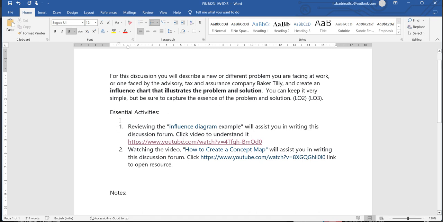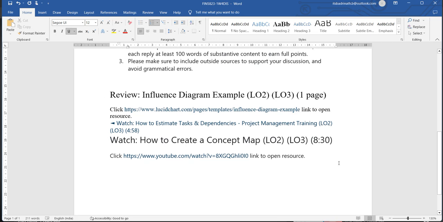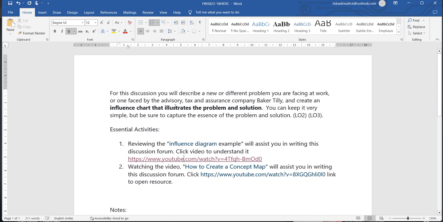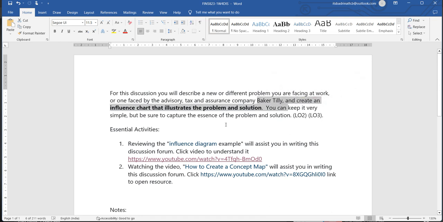But anyhow, it is recommended for you to complete these essential requirements, follow these instructions, and make sure you cross-check these examples and videos. Okay, so first, what is an influence chart and what are we going to create it for? You can take any real-time problem that we come across at organizational level while managing the business. So any problem that you are facing at work can be discussed. Otherwise, there is a company called Baker Tilly, which is engaged in advisory, tax, and assurance. For this company, you can take any operational level example as an issue, and you can develop an influence chart.